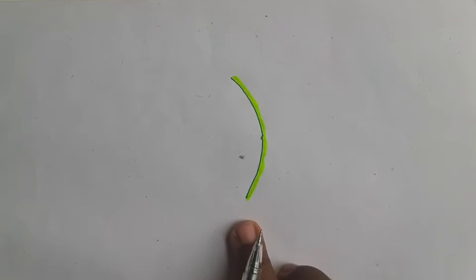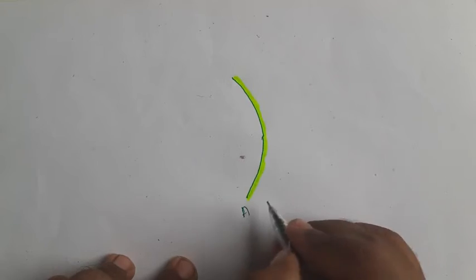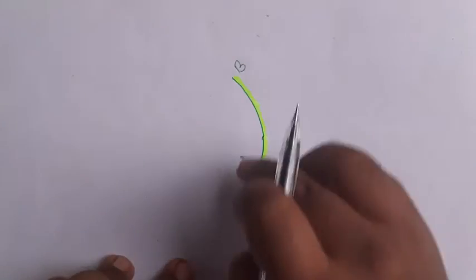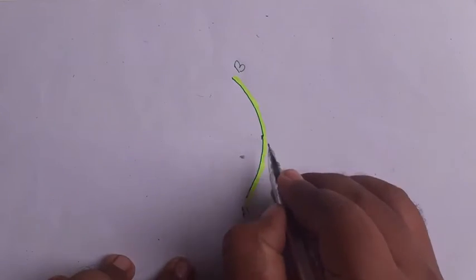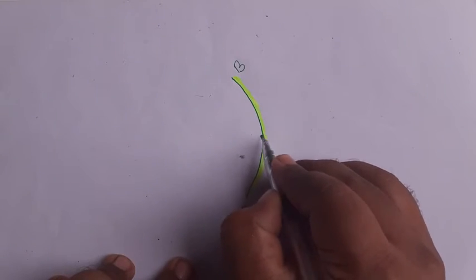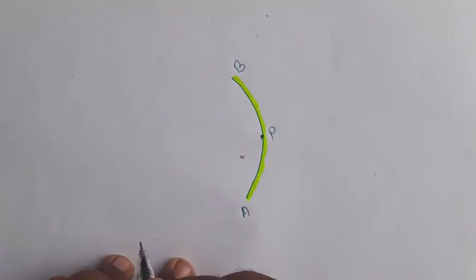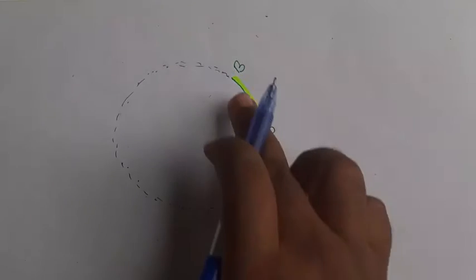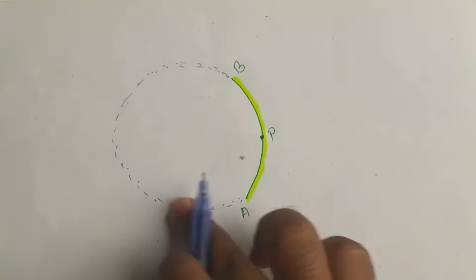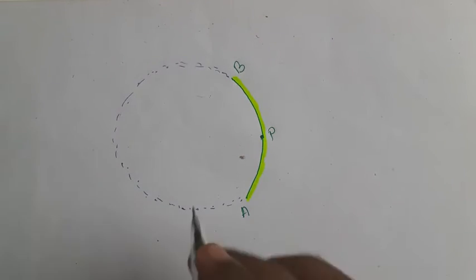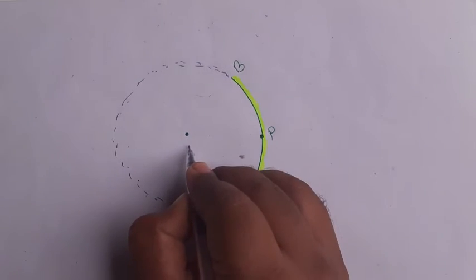Now I will show all the points in this spherical mirror. First of all, what are the boundaries of the sphere? These are the boundaries of the sphere, A and B. Next, where is the pole? The center of the sphere surface is called the pole. Next, what about the center of curvature? The center of the hollow sphere is called the center of curvature. So this is the center of curvature.